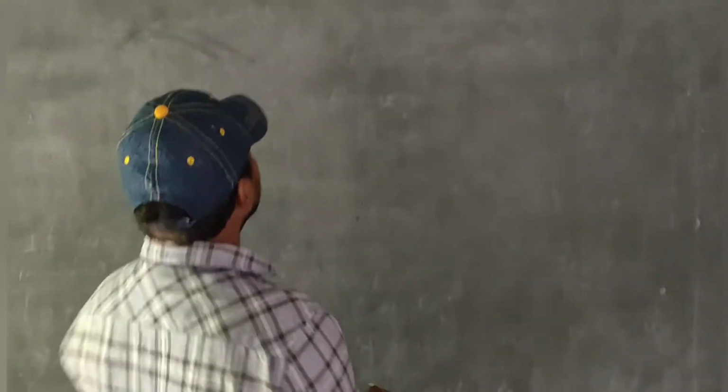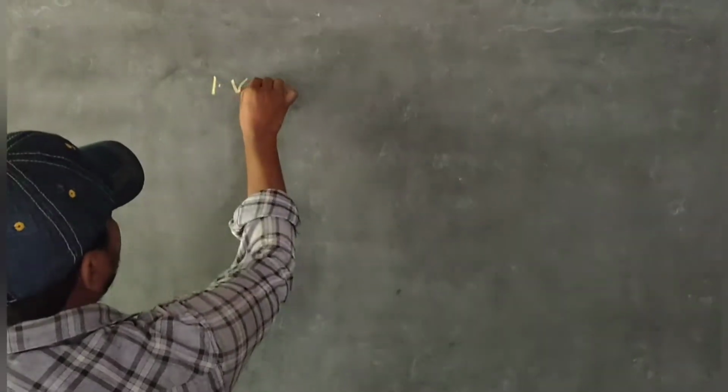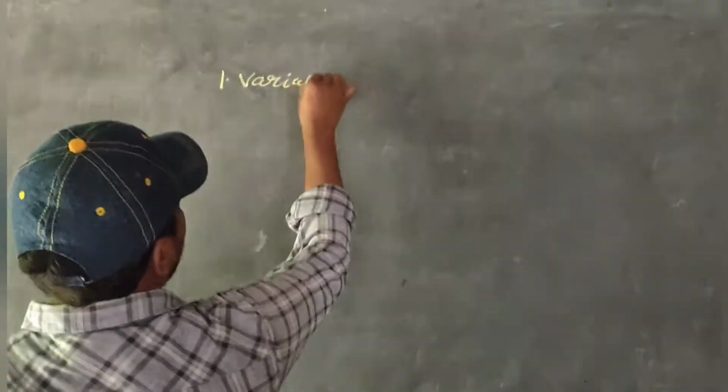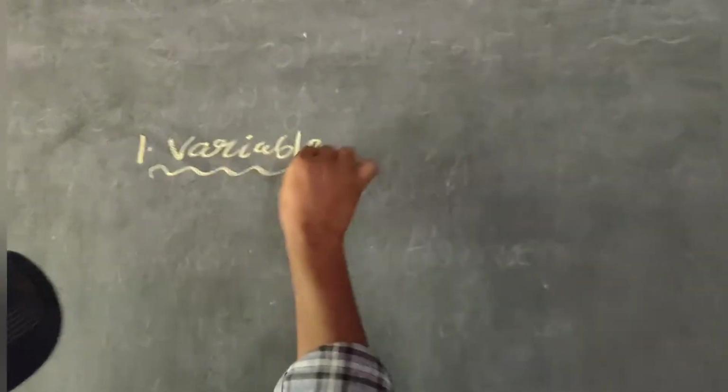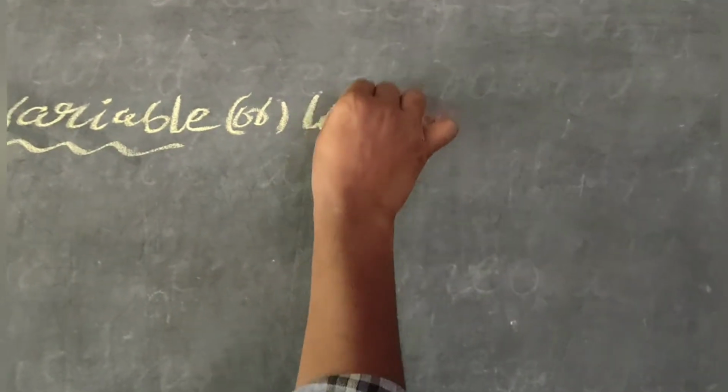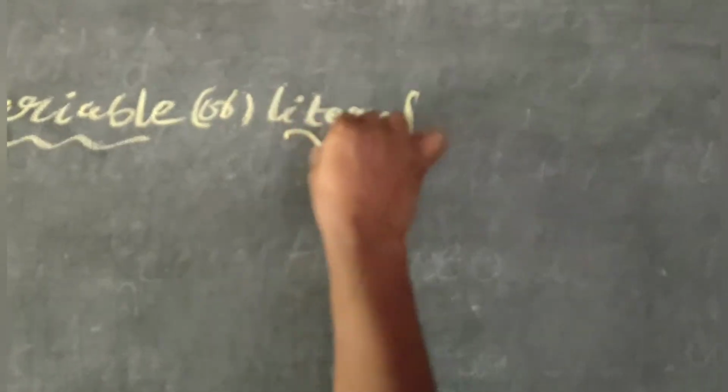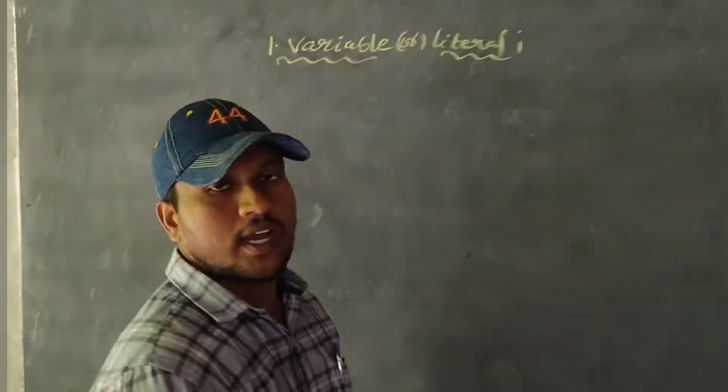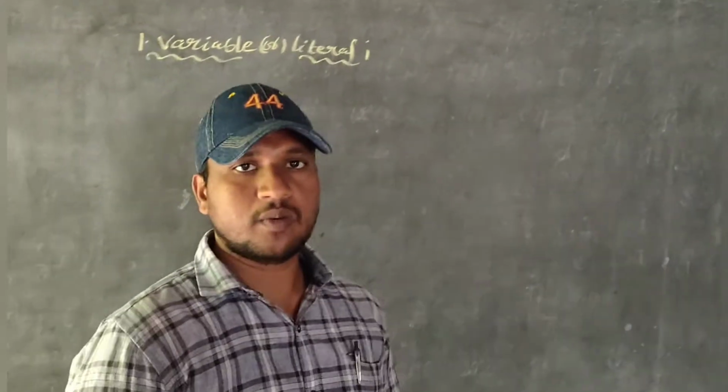Okay, 10th class students, the first two chapters are already completed. Third chapter, first the introduction. Listen all of you carefully. First one is variable or literal. What is the variable definition?